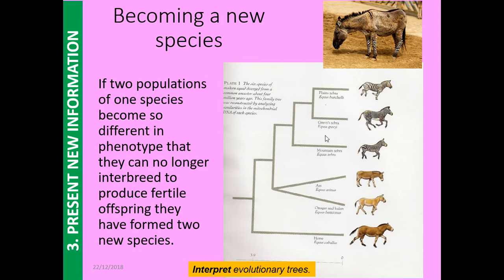So we say that they are no longer successfully interbreeding. When they can produce that offspring, but the offspring is infertile, we say that that common ancestor has evolved so much in those two populations that they've actually become new species.